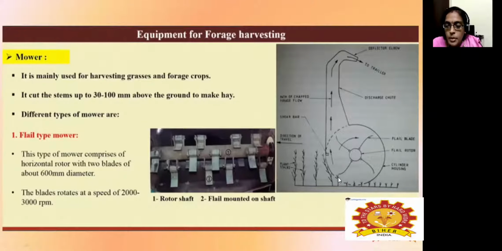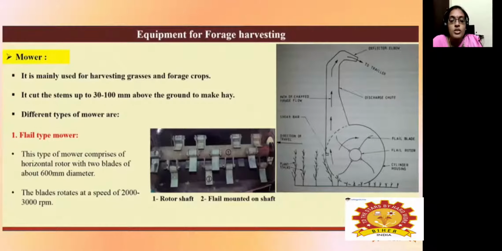and what happens is it will cut the crops, and with the help of these blades, it gets chopped into fine choppings. Then these chopped leaves are lifted upward by the velocity made due to the rotation of this blade, and they can also be moved to the trailer. And then this consists of two blades of about 600 mm diameter.